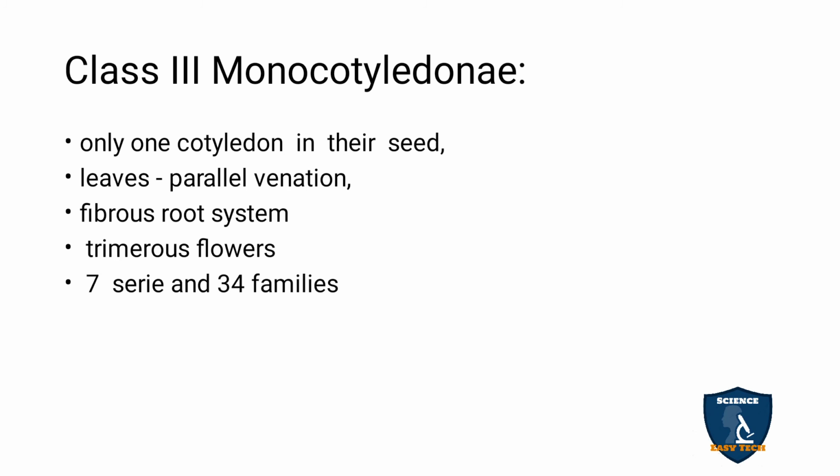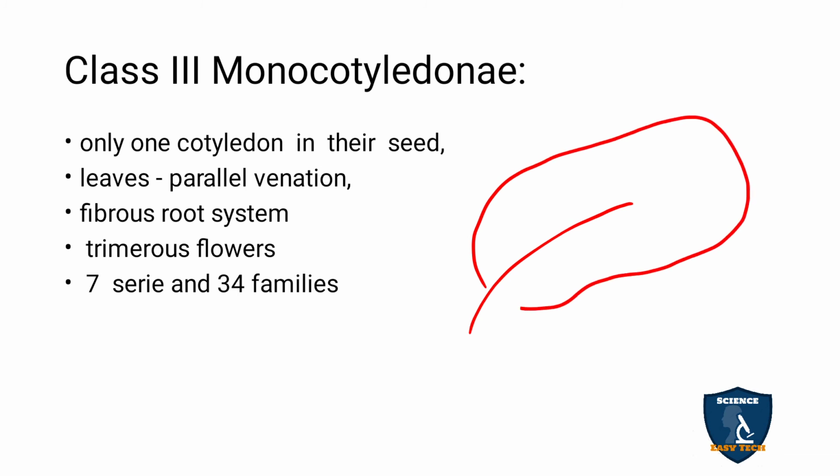Monocotyledon: only one cotyledon in the seeds. In the leaf, think of a banana leaf: from the midrib, the lines run parallel, so the venation is parallel venation. And a fibrous root system: on germination, the radicle comes from the seed, but the radicle will be rudimentary and the roots develop from other than the radicle. Trimerous means multiples of 3. 7 series and 34 families.